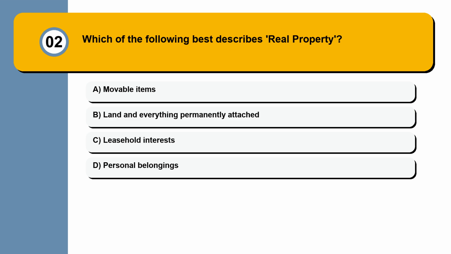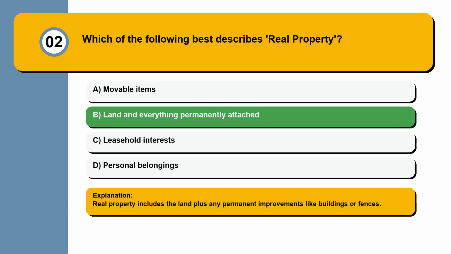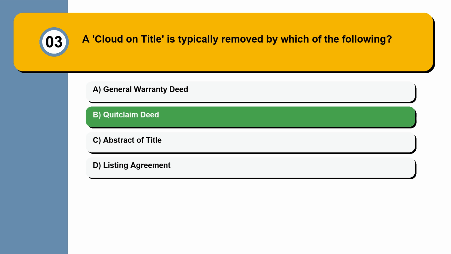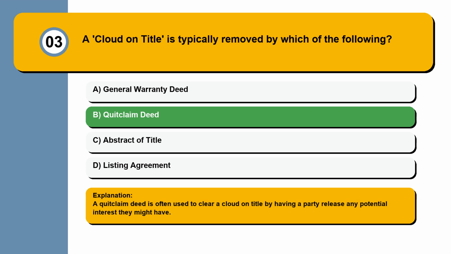Question 2. Which of the following best describes real property? Movable items, land and everything permanently attached, leasehold interests, personal belongings. Real property includes the land plus any permanent improvements like buildings or fences. Question 3. A cloud on title is typically removed by which of the following? General warranty deed, quitclaim deed, abstract of title, listing agreement. A quitclaim deed is often used to clear a cloud on title by having a party release any potential interest they might have.